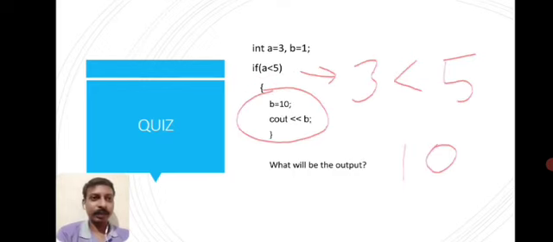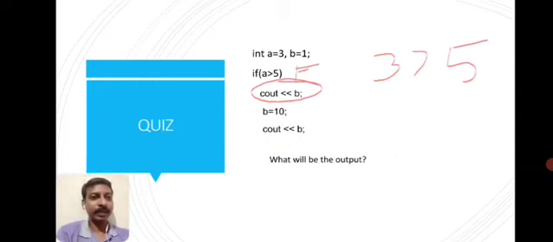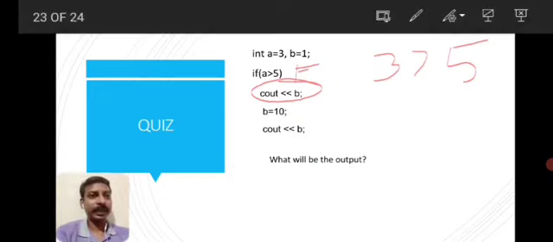In the previous video we had curly braces, which means both statements, B equal to 10 and cout B, were inside that if condition. But here there are no curly braces, so only cout B is inside the if condition.